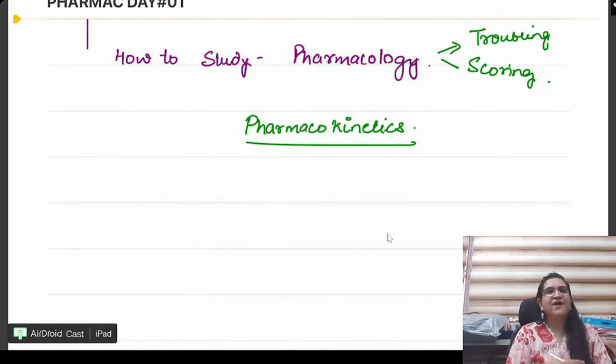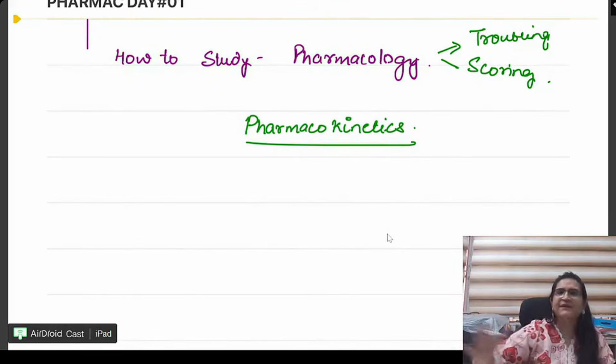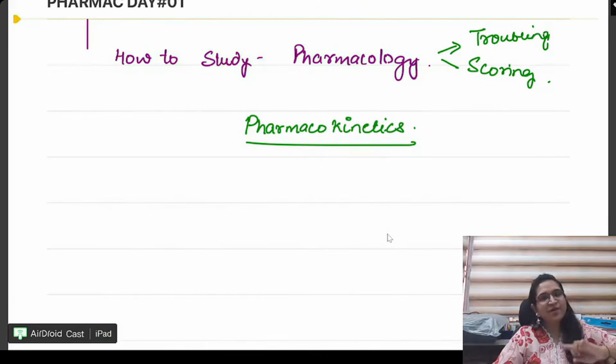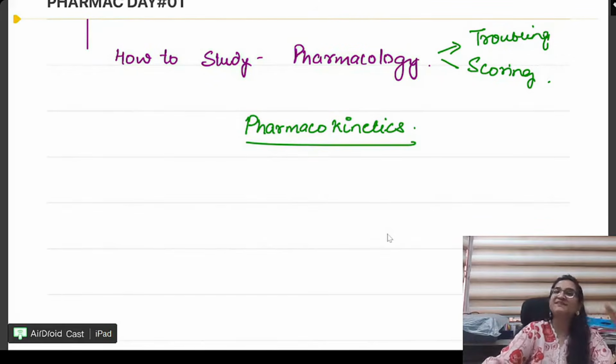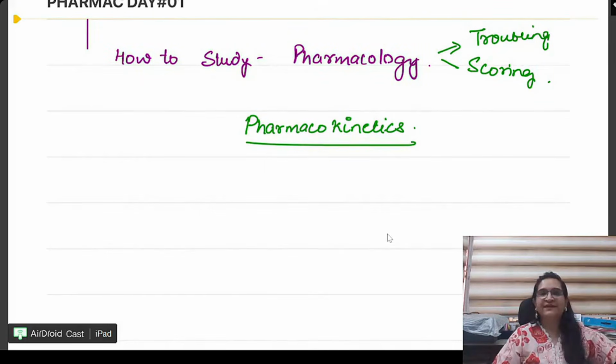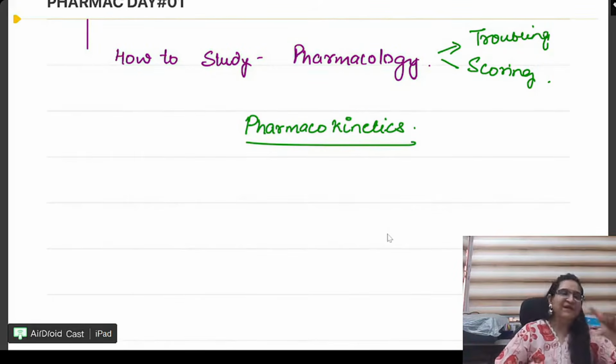So if we divide pharmac into every Friday one topic, we will be able to complete pharmac over a period of months, right? You cannot cover your pharmac and your medicine in just one go. You cannot do that. It is impossible, even for the medical people, even for anybody, even for those who are preparing for a super specialty. Pharmacology and the medicine part cannot be done in one go in 1 week, right? That is why I have divided it on every Friday. We are going to deal with some portion of pharmacology, and in that you become perfect. Move forward again, next topic, become perfect.